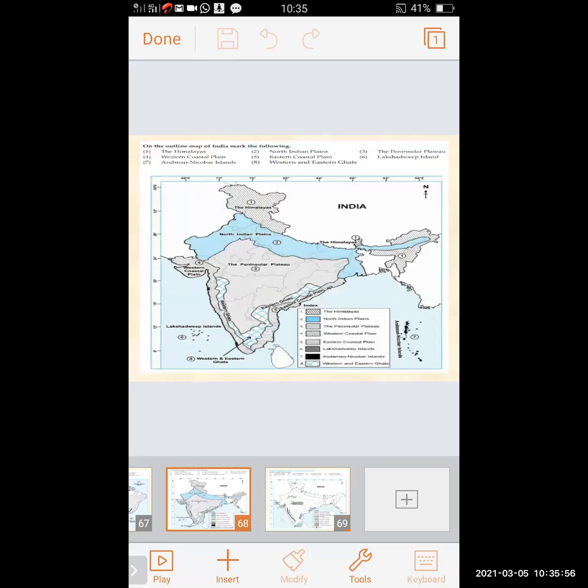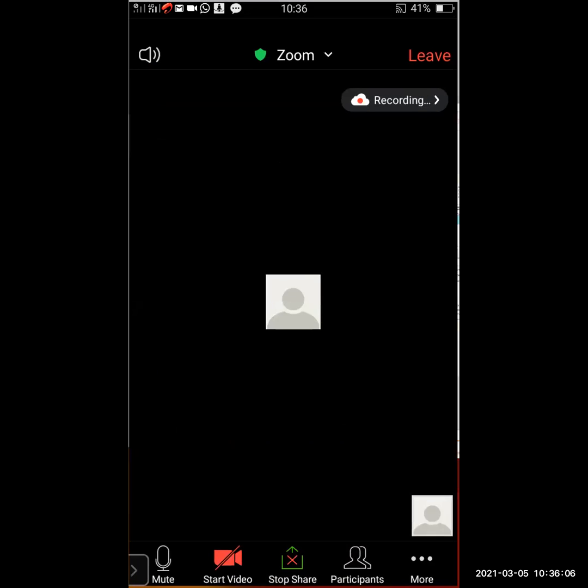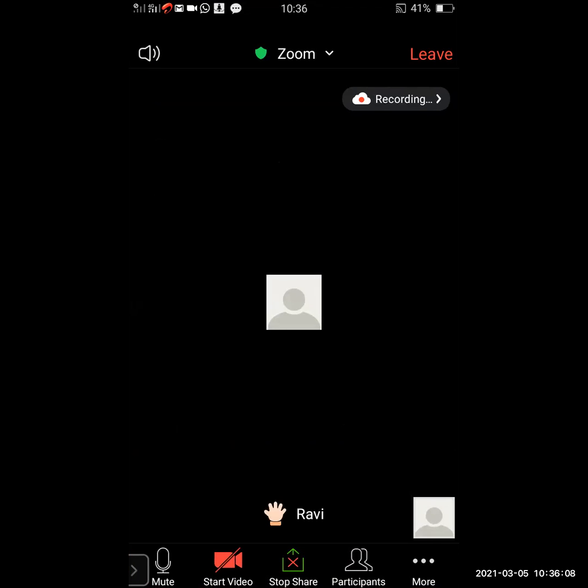So in this way, we have done the revision of the lesson, physiography and drainage of India and Brazil. So do the revision, read the lesson properly, see the map.